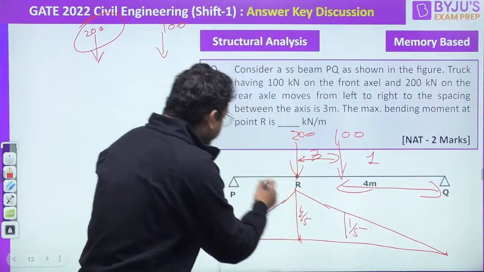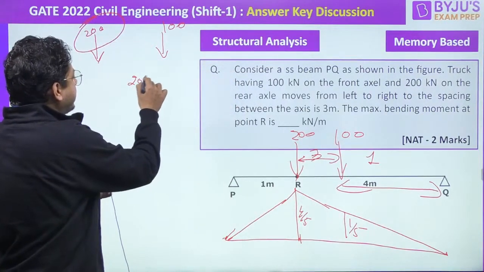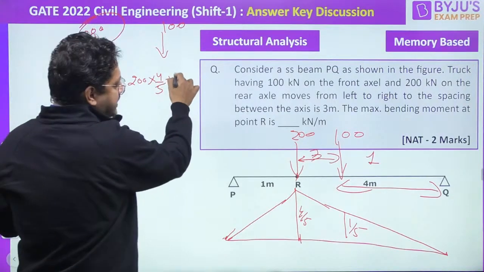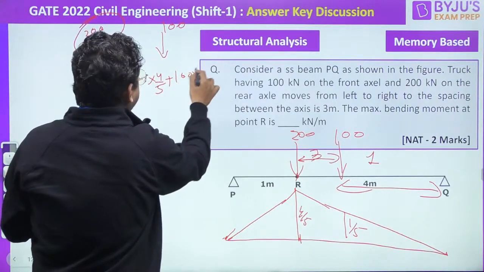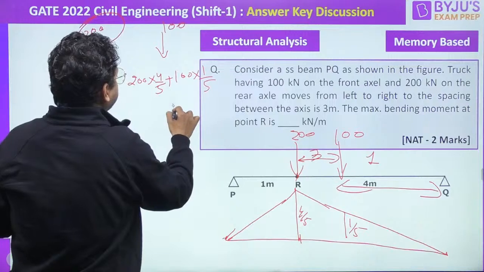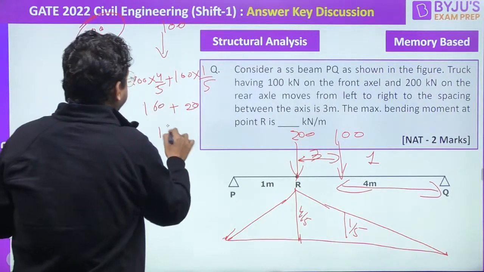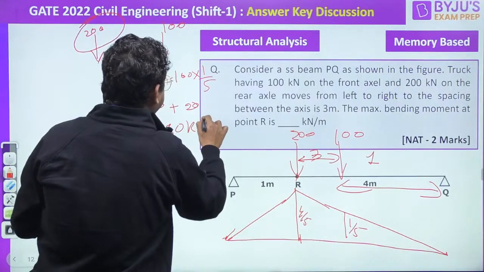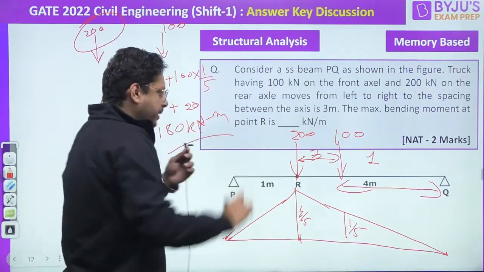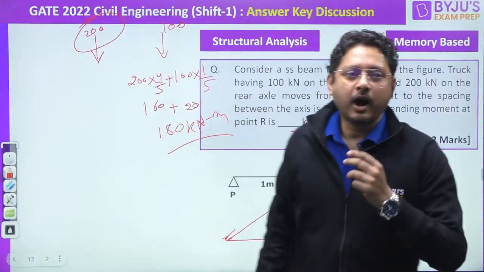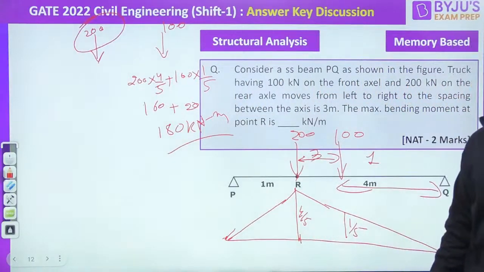Now 200 into 4 by 5 plus 100 into 1 by 5. How much will you be getting here? 20 and 160. That is nothing but 180 kilonewton meter. 180 kilonewton meter. How many of you have marked this one? How many of you have achieved this answer?